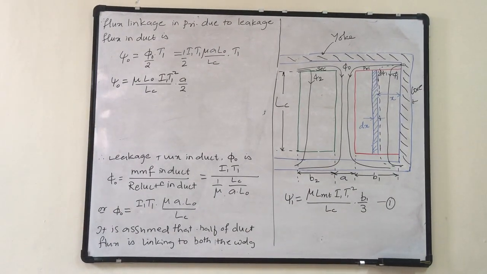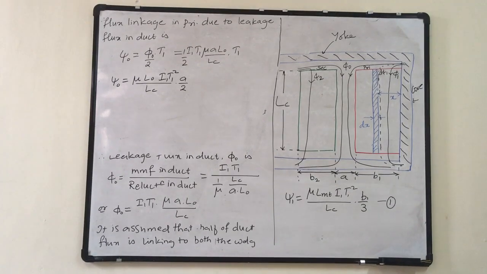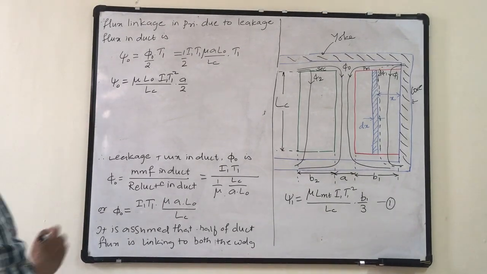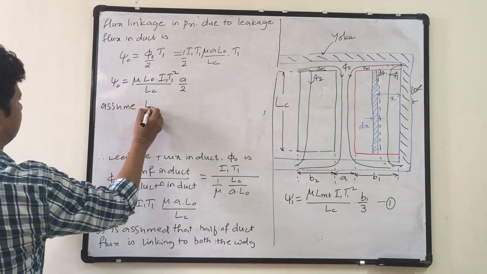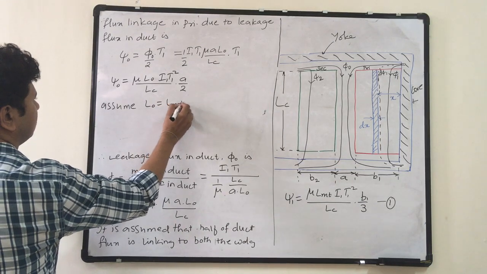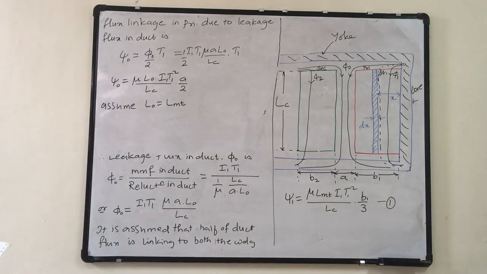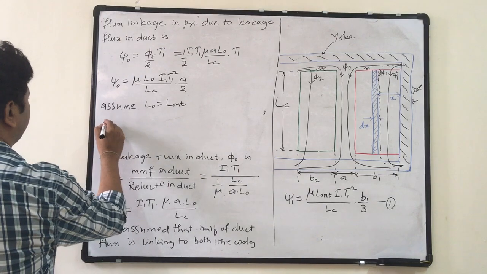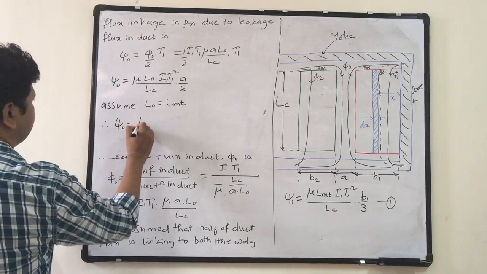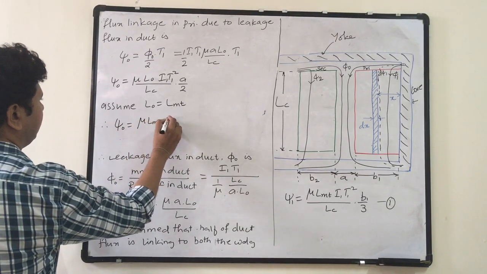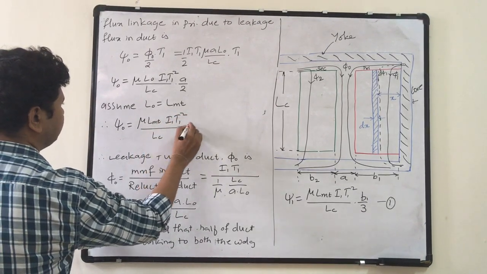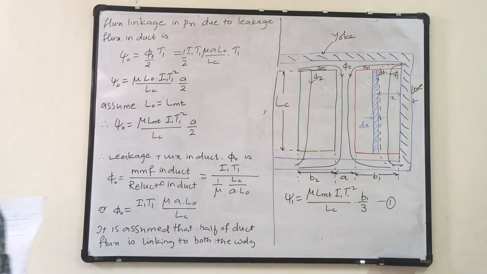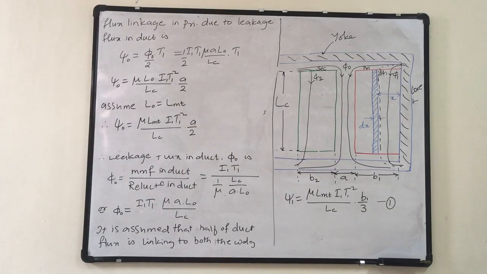Taking, or assuming, L naught is equal to LMT, therefore psi naught is equal to mu LMT I1 T1 square upon LC into A by 2.